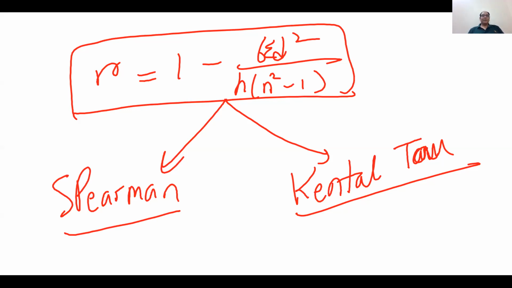But let me find out once again the difference between Spearman and Kendall correlation.